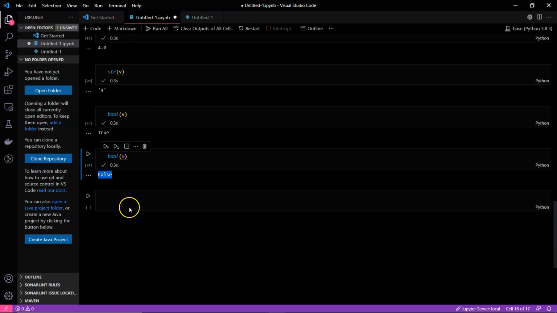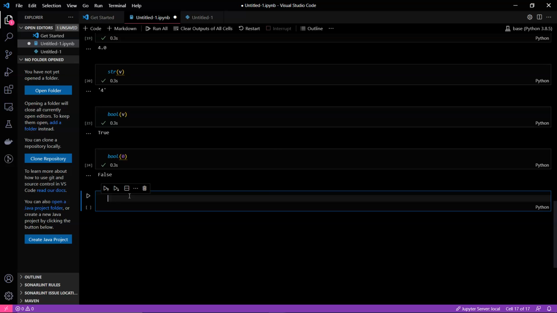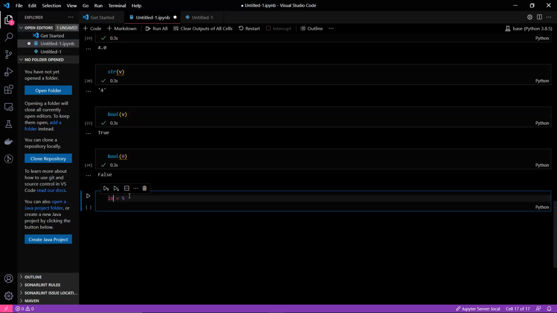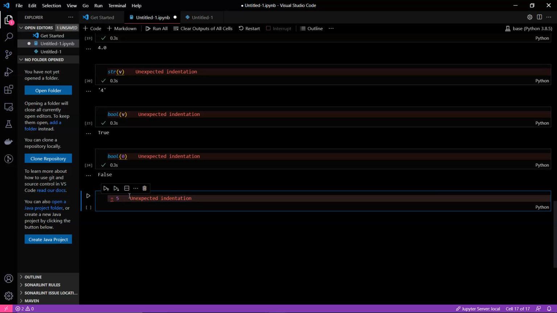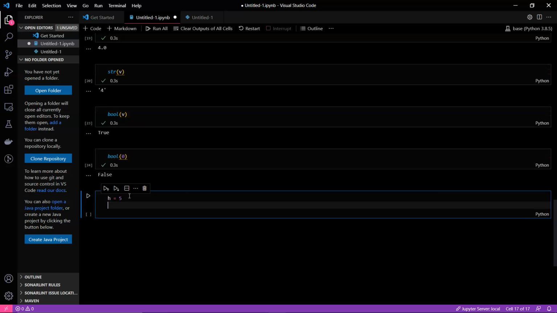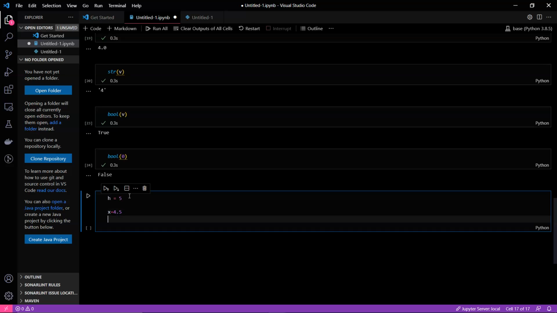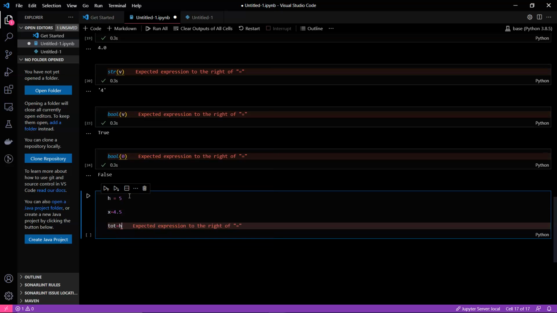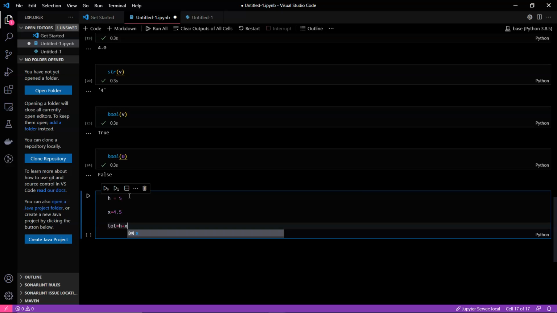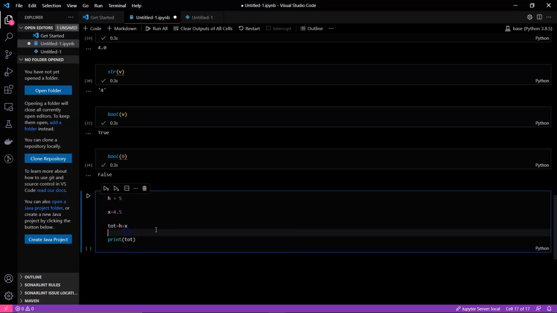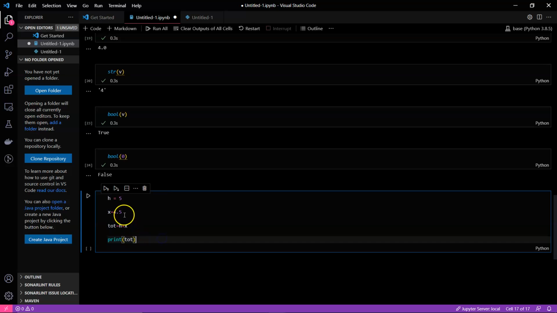Next thing is, if I have an int variable, suppose it's 5, and let's name it h, and it's an int variable, and I have a float variable, suppose x is 4.5. Now I want to know the total, h plus x, and I'm just printing the total now. Can you just think of the answer? Will the answer be an integer or will the answer be a float?